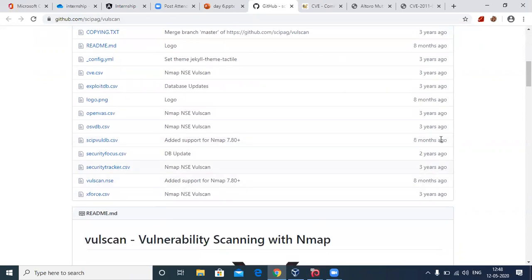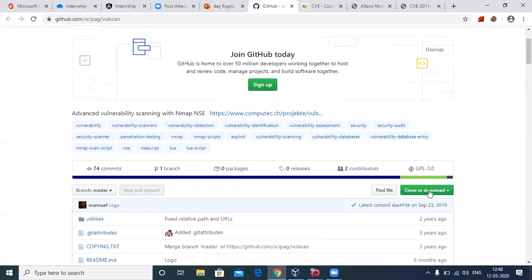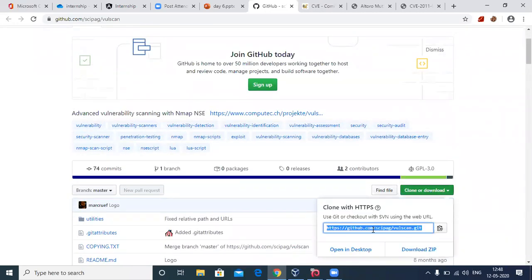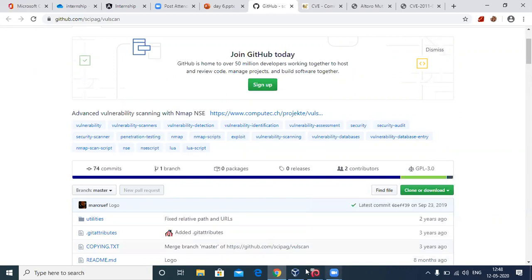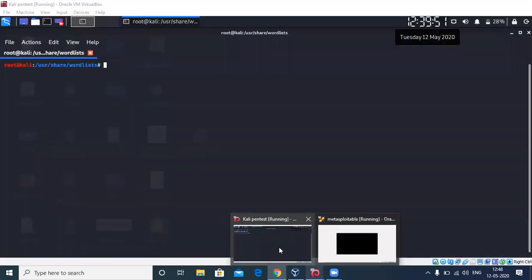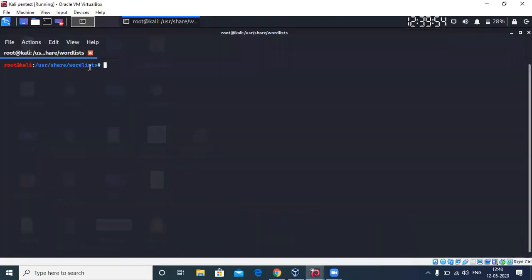So these are all different types of stuff that you have in your Vulscan, and this is the actual script. So how do you get it? I think I've already discussed this. You have to copy that link, and all you have to do is git clone that particular link, and you'll have that repo cloned. And this is the place where you can find the Nmap scripts.